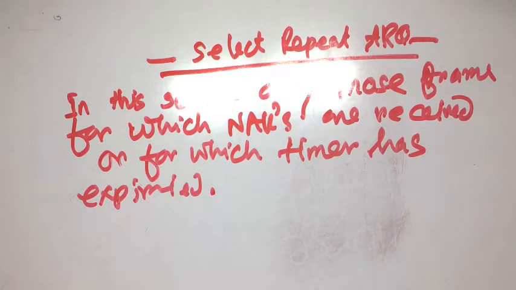So this is the selective repeat protocol. This is the most efficient ARQ.